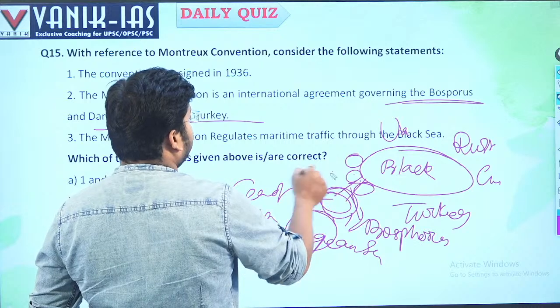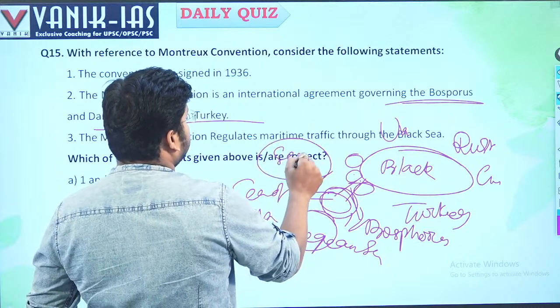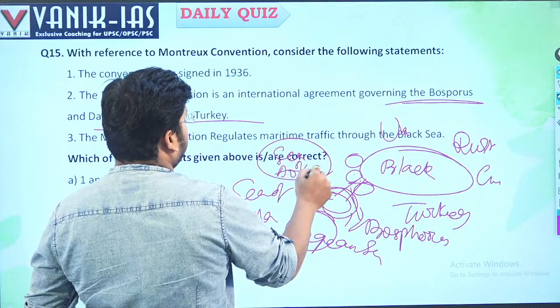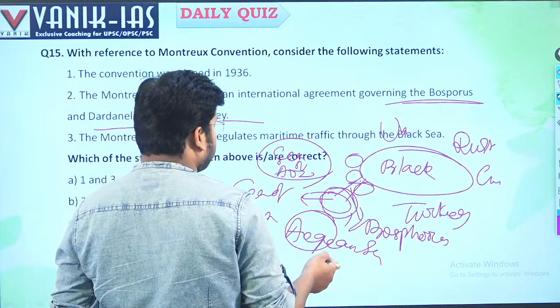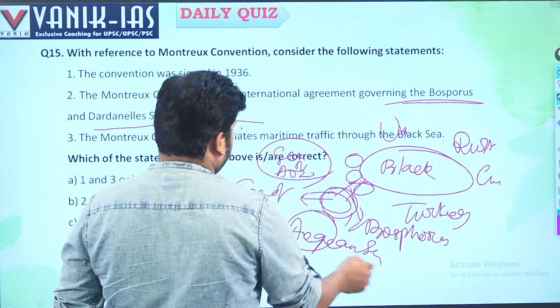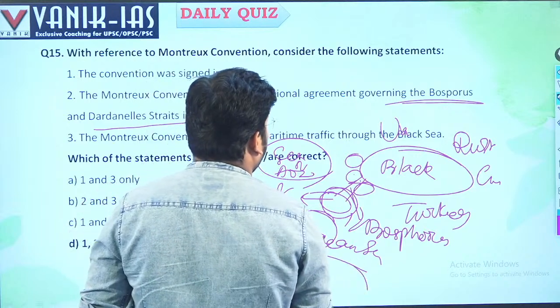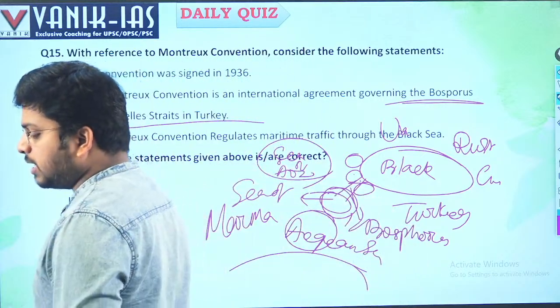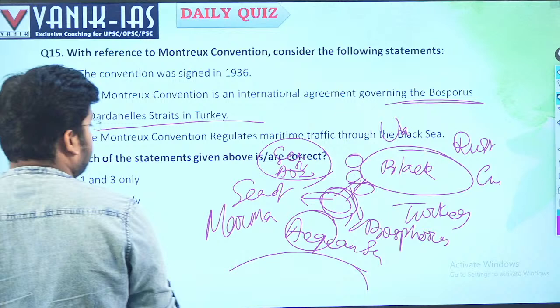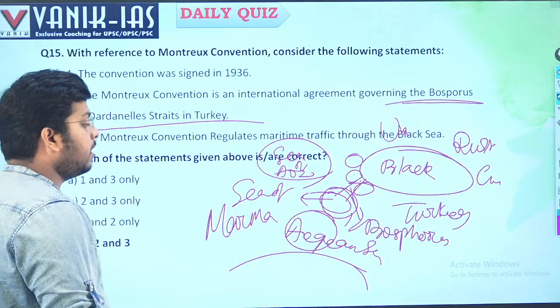Just above Marmara there is the Sea of Azov. And there is the Sea of Marmara and the Aegean Sea. The Bosphorus Strait and Dardanelles Strait connect to the Mediterranean Sea. Right, the Black Sea is connected to the Mediterranean Sea through the Bosphorus Strait, the Sea of Marmara, the Dardanelles Strait and the Aegean Sea.